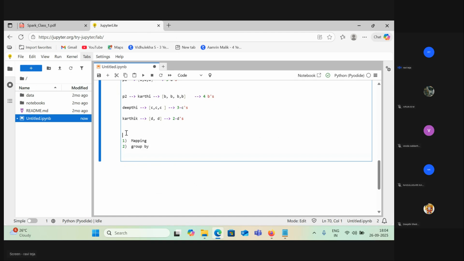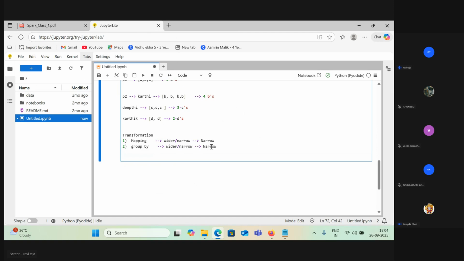Now I want you to answer which transformation mapping belongs to: is it wider or narrow? It's narrow. Why narrow? Because data will not shuffle. So when I asked you the answer, you gave it without checking the others' data.